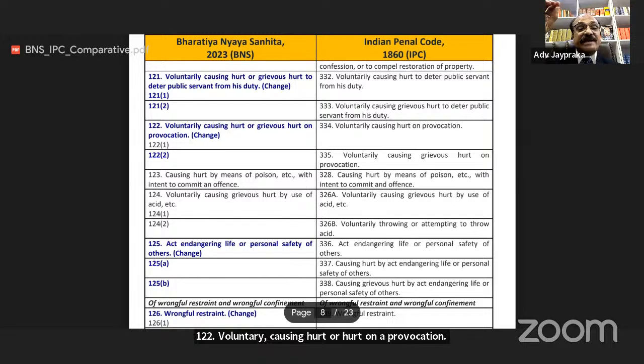Section 122, subsection 2, is related to voluntarily causing grievous hurt on provocation. Earlier this section was 335. Section 123 of BNS, causing hurt by means of poison, etc., with intent to commit an offense. Earlier this section was 328.